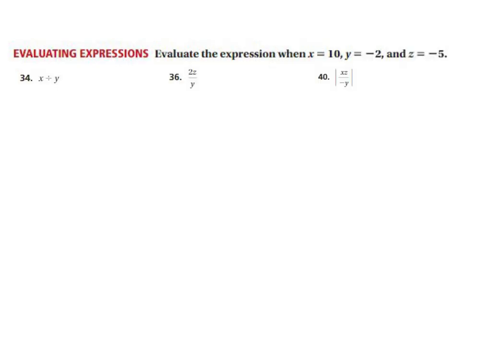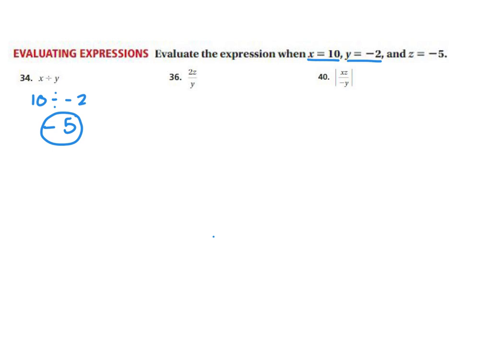In questions 34 through 40, we're going to use substitution to evaluate the expression when x is 10, y equals -2, and z equals -5. So for number 34, we have x, which is 10. So we're going to substitute 10 in place of x. We're going to divide by y, and y is -2. So we have a positive divided by a negative, so that's going to be opposite signs, meaning our quotient is negative, and 10 divided by 2 is 5.